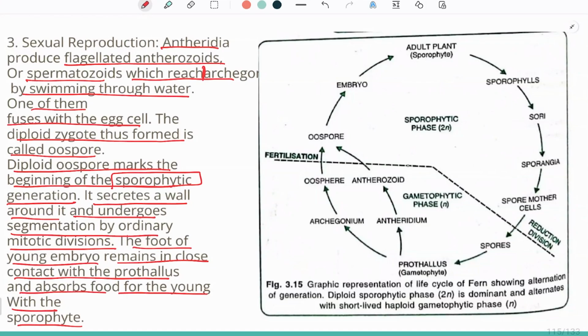As we can see in the picture, the prothallus, the gametophytic plant body, by the help of spores, germination takes place and antheridium and archegonia are produced, oosphere and antherozoid are produced, with the production of oospore, embryo is produced and the sporophyte is produced.